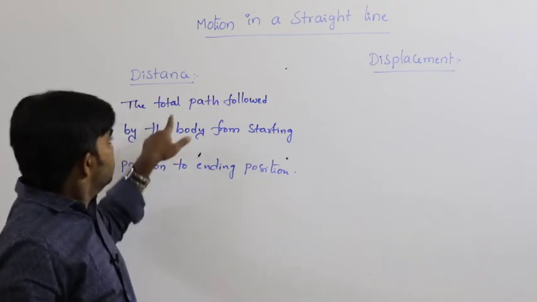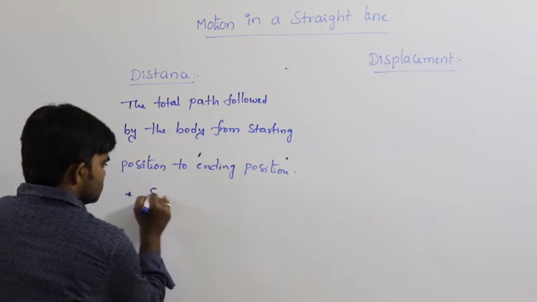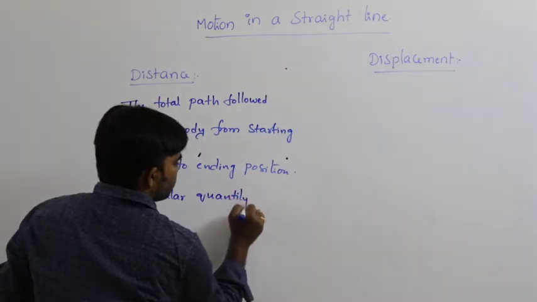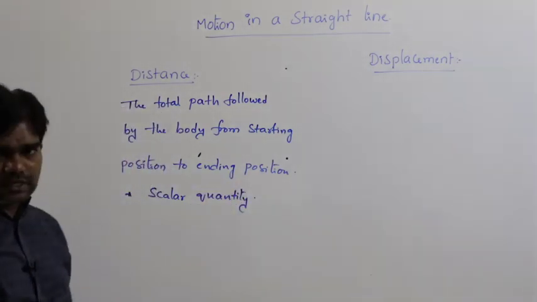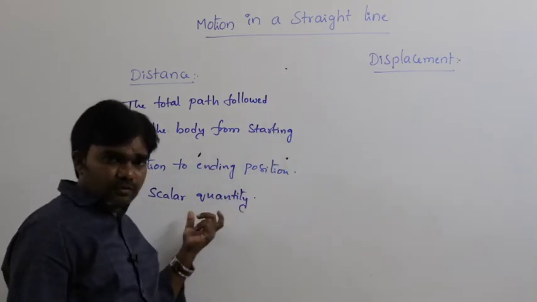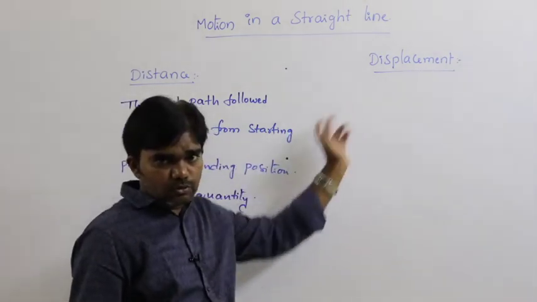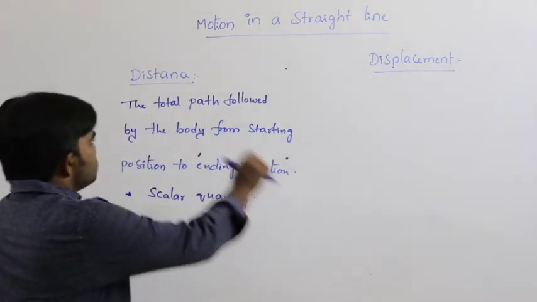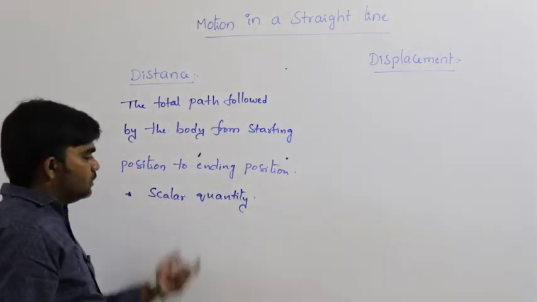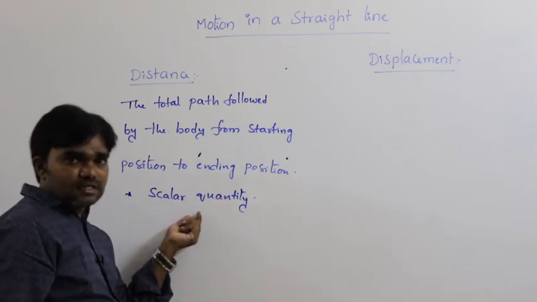So that is called the distance, and the distance is a scalar quantity. Distance is the scalar quantity. So we can discuss with examples this one, and after defining displacement also, both are interrelated. So the total path followed by the body from starting point to ending point, or starting position to ending position, is called the distance, and the distance is a scalar quantity.